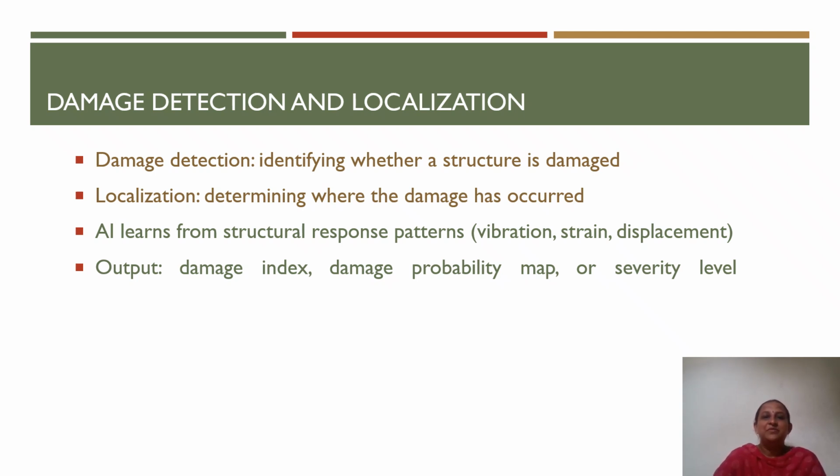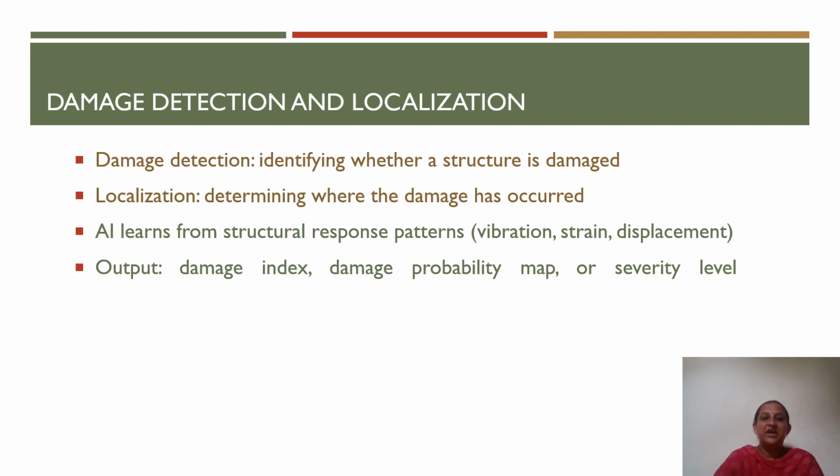So artificial intelligence performs these tasks by learning patterns from structural response data such as vibration measurements, strain readings and displacement records obtained from the sensors. When damage occurs, these responses change, and AI models can recognize these changes by comparing them with the normal structural behavior.